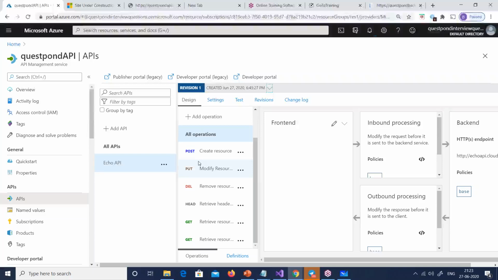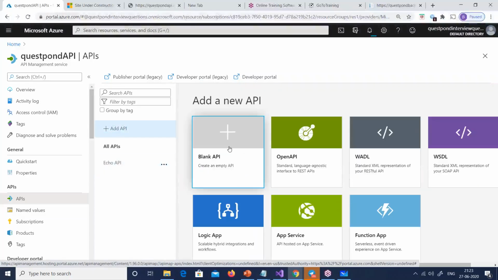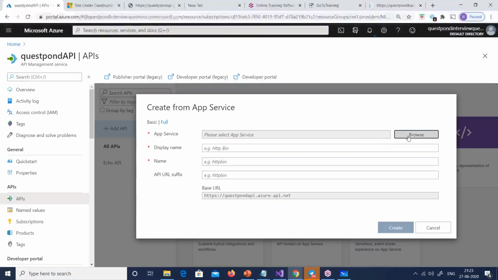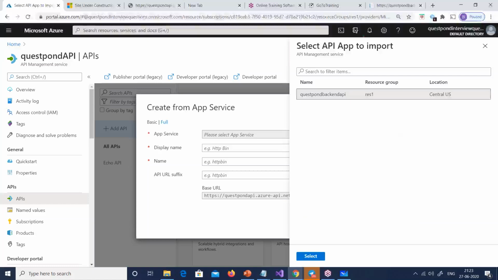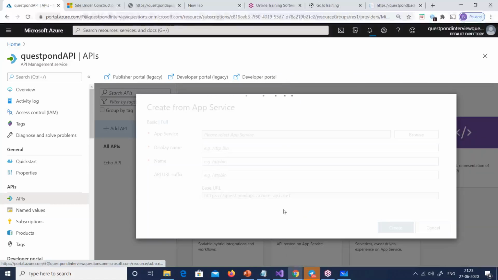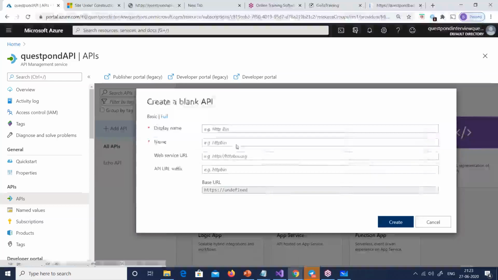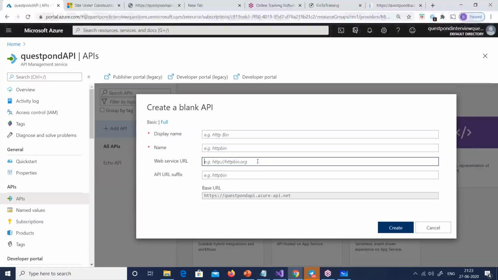Now let us add this QuestPond API to our APIM. I'm adding the QuestPond API, the backend API I created out here. So I'm going to say add API. Now I can add an app service or I can add a blank API, but I will add an app service because it's already out there, right? So I'm going to add an app service. Remember, again, you can add a blank API very quickly. If you go to blank API, you can give your web service URL out here, no problem.